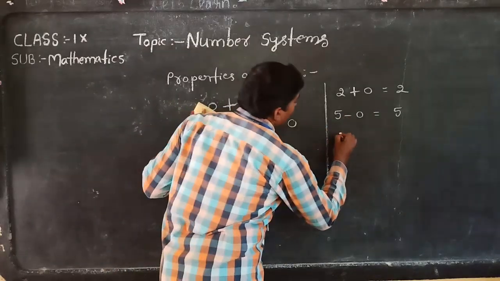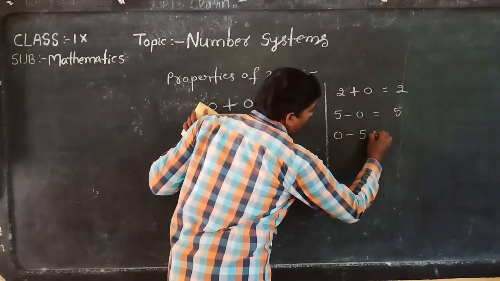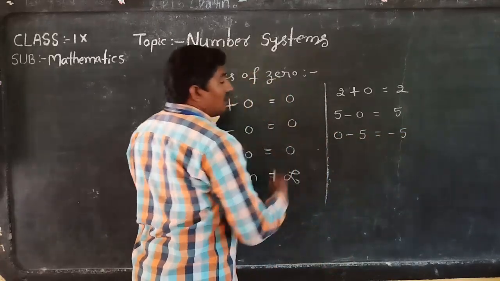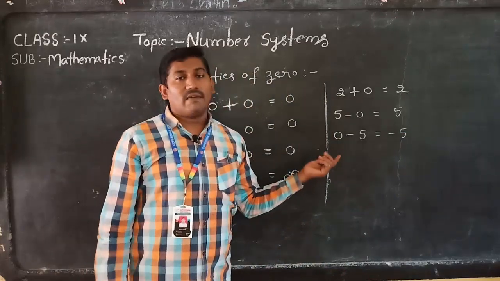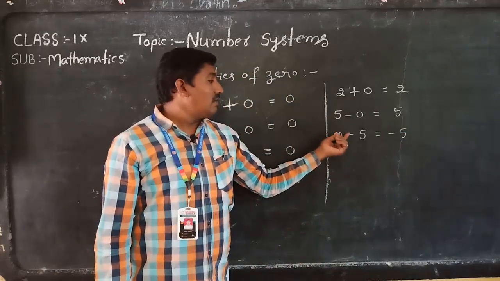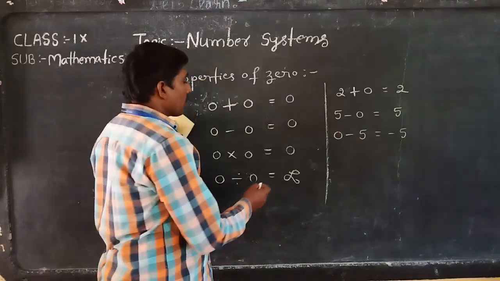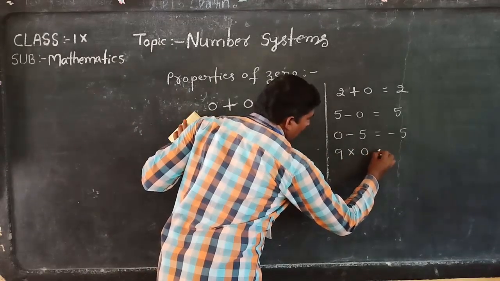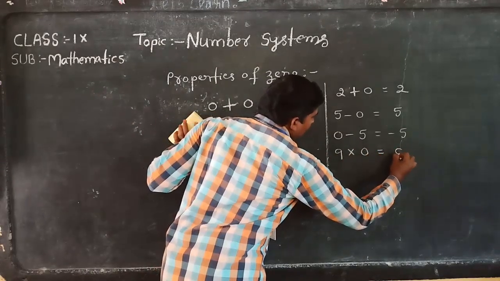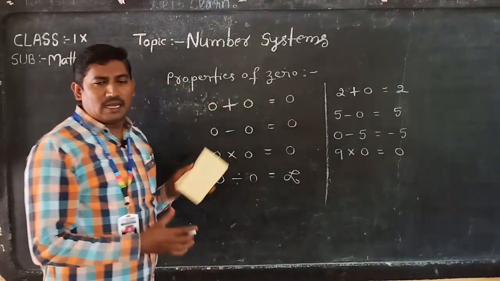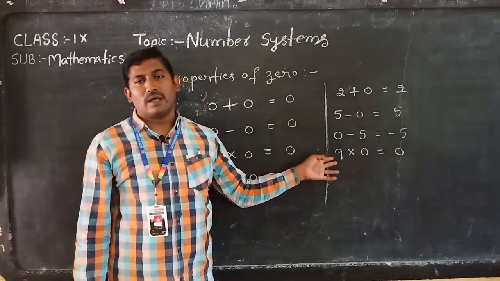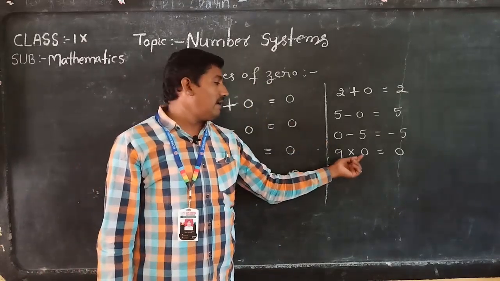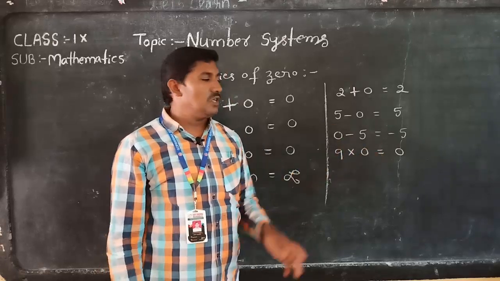See, for example, 0 minus 5 is equal to minus 5 only. Why? Here there is no value, and no value is there for subtraction, so the value becomes minus 5. So, see, we got the same number. Now we will multiply any number with 0, then the answer is 0. Whether it is a single digit number, a 2-digit number, a 3-digit number, any number we multiply with 0, then the answer is 0.